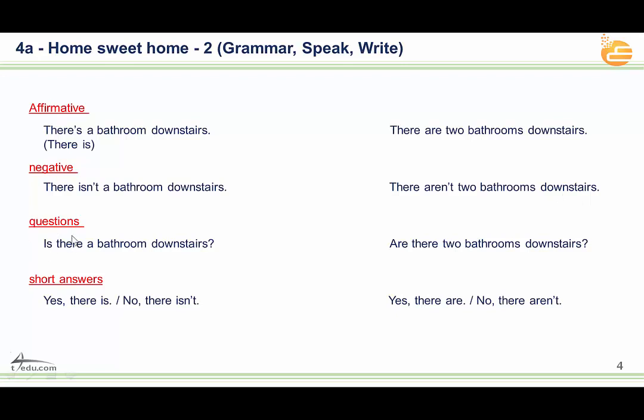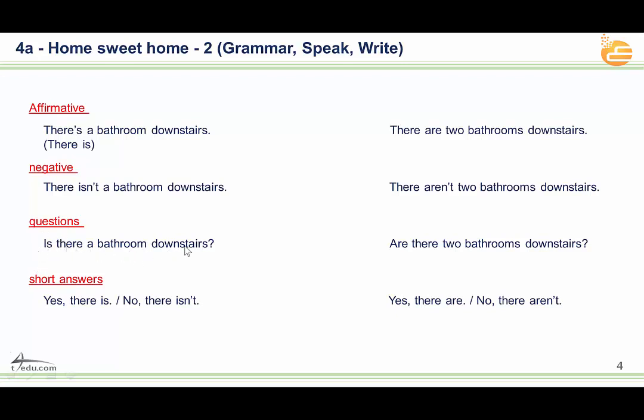With the questions, we have to say, is there a bathroom downstairs? It's just like the affirmative sentence, but here we said there is, and here it is is there. With the question, we put is at the beginning, after that the second there.